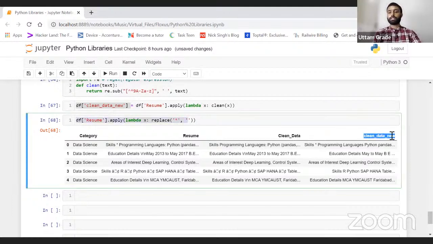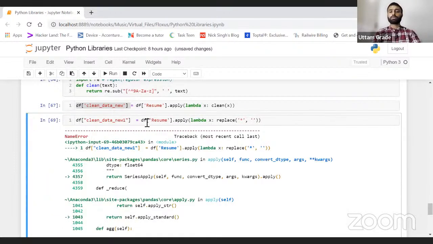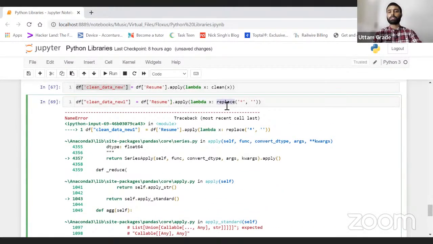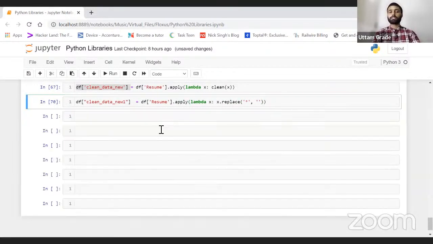It will work this way for sure. Just remove the new column name. It is showing me an error, replace is not defined. The parameter is x dot replace, not this one only. Yes, it is working.